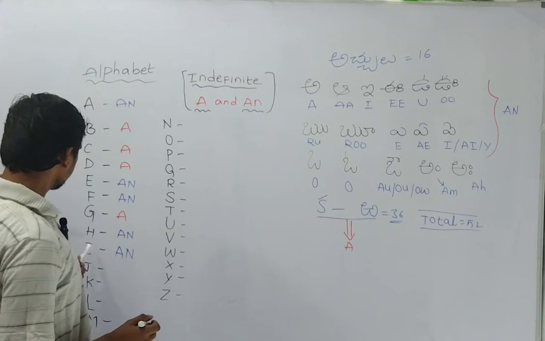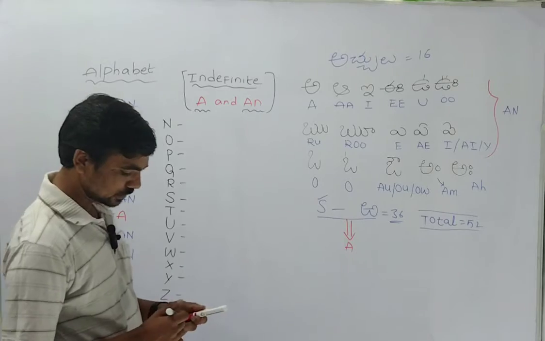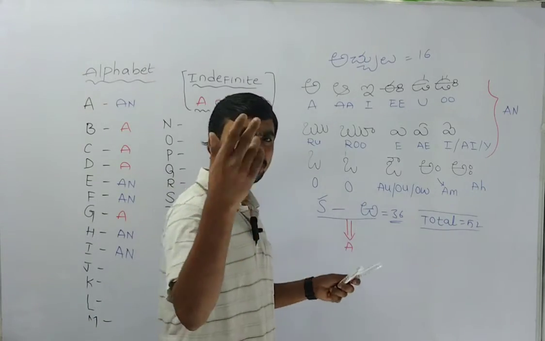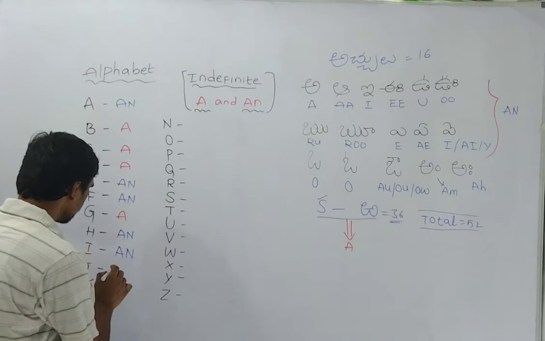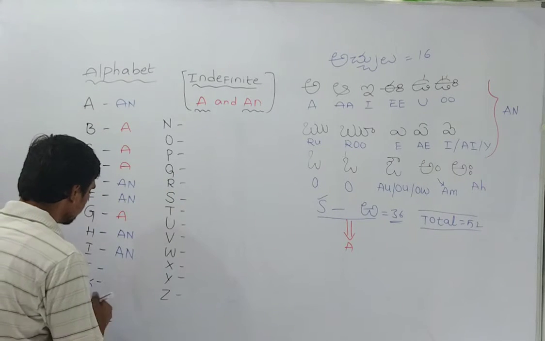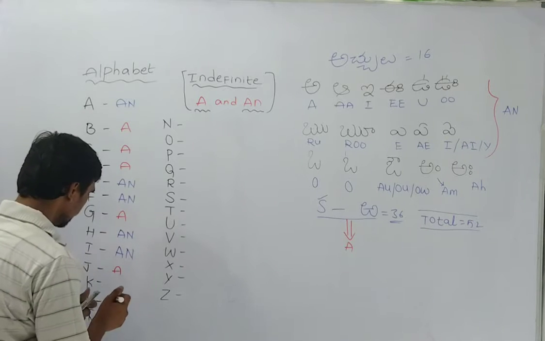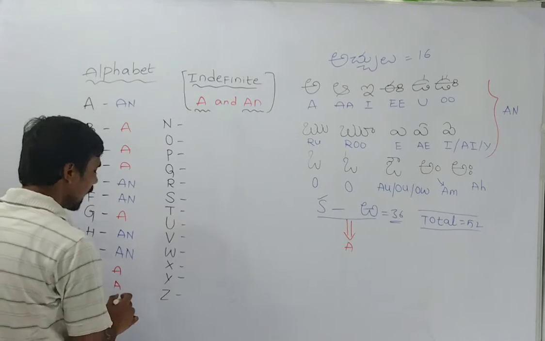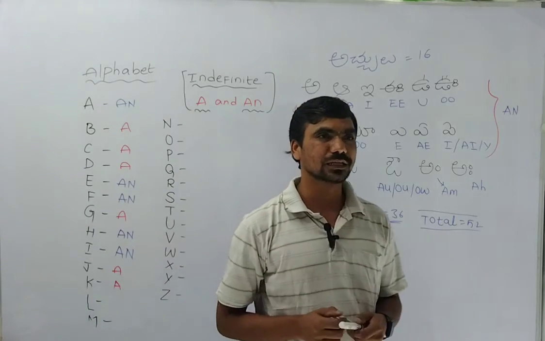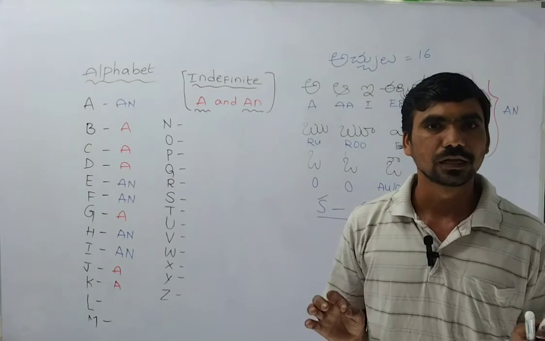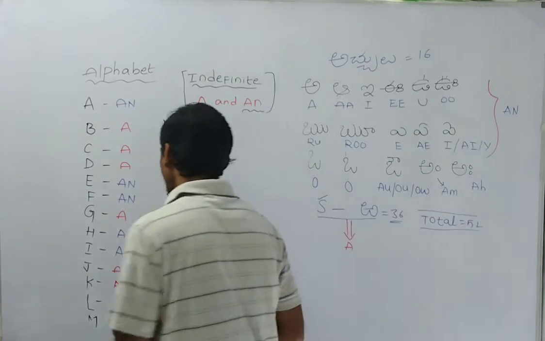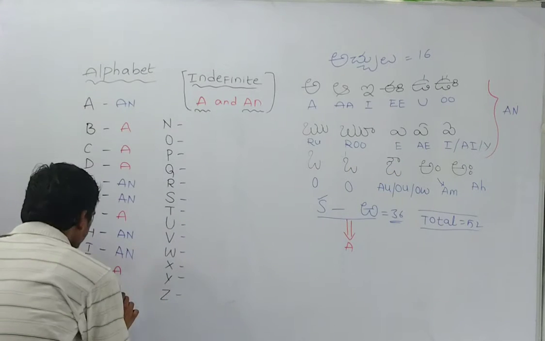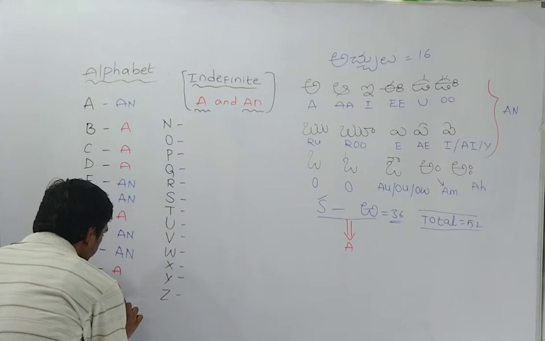Then what? J. So J is katu mandira. Ja. So J is ja ketan se J. So you can write what? A. Simply you can write here A. Okay. Next K. K also same. You can write A. Yal. Yal is wrong. Call it L. Alright. So L, you can recognize L. So that you can write is an.